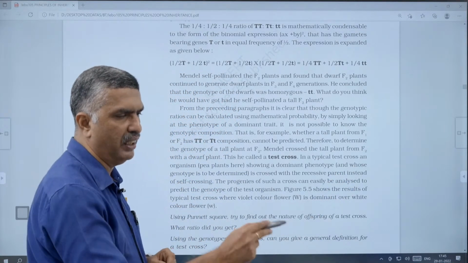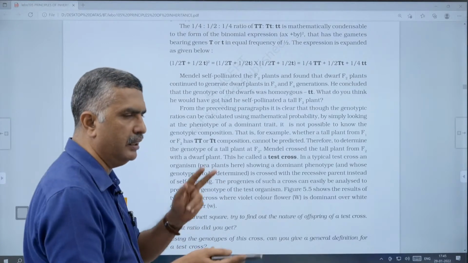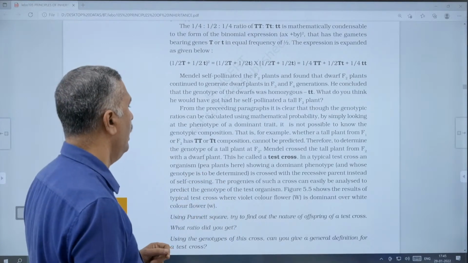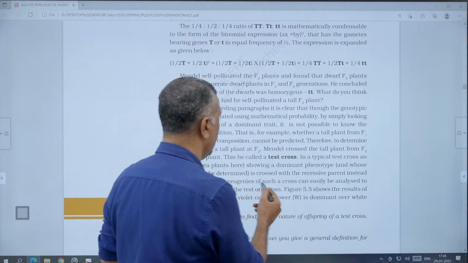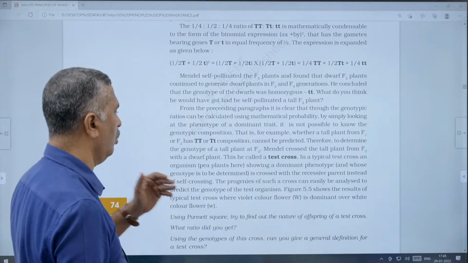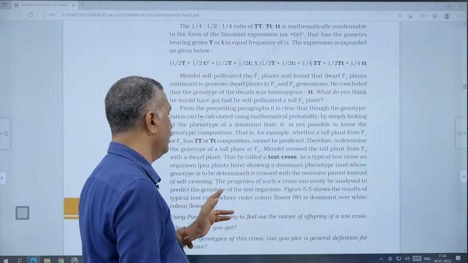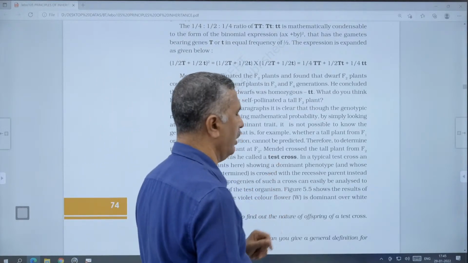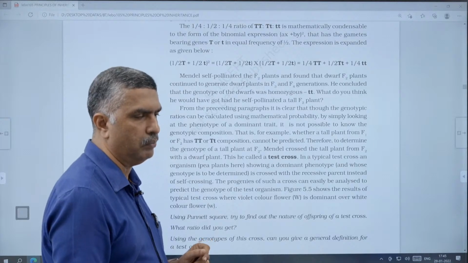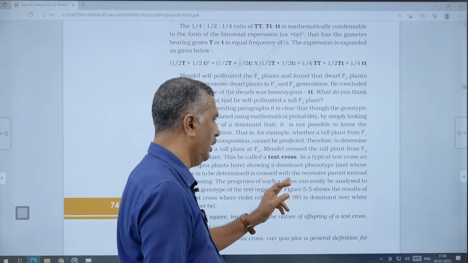And the progenies of such a cross can easily be analyzed to predict the genotype of the test organism, the unknown genotype.